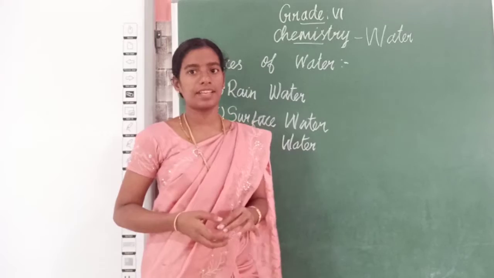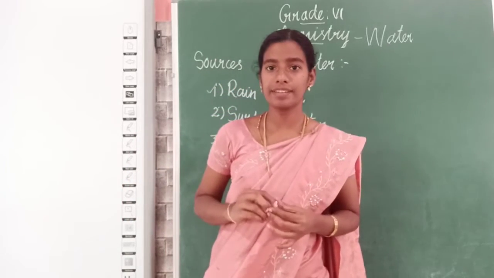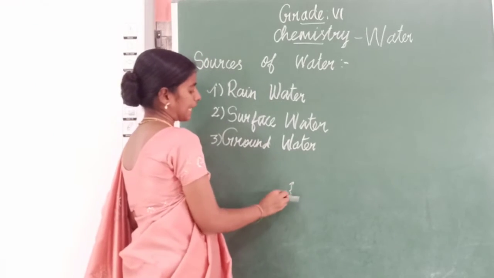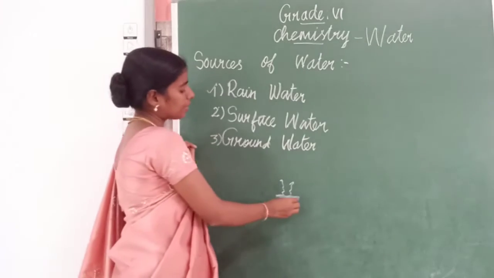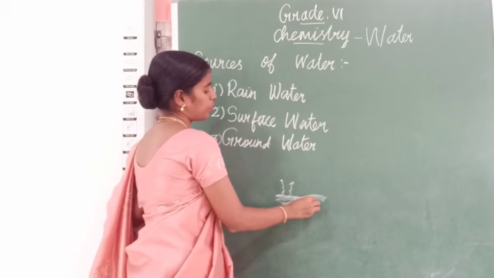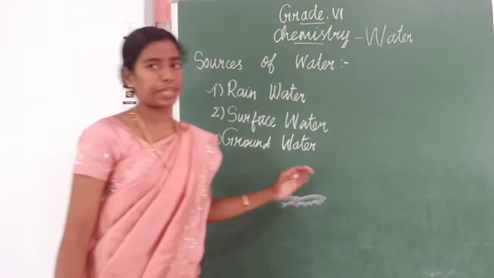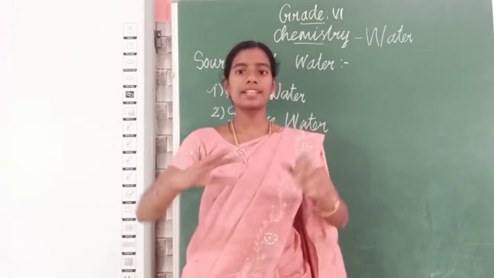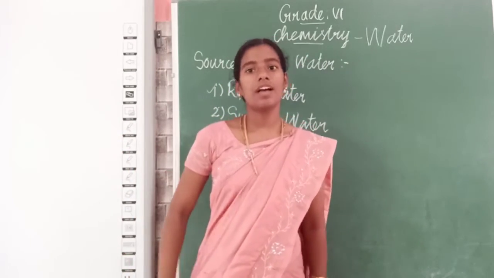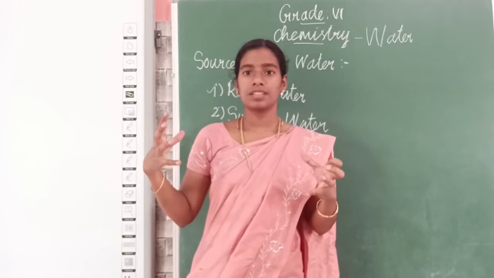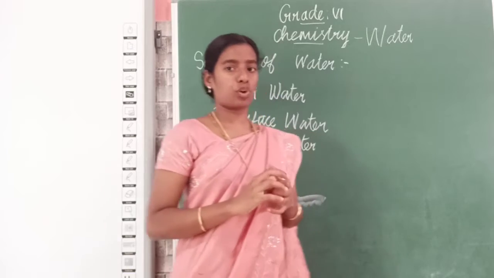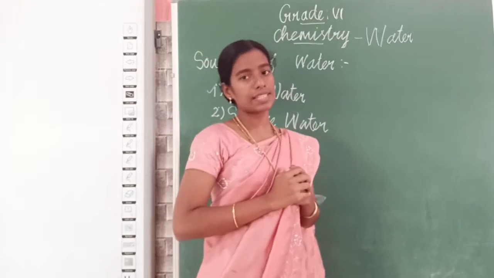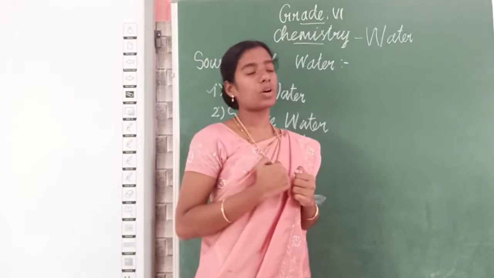How do we get rain? Does anybody know? Actually, it is evaporation, that is, liquid changes to gas. The water bodies present on the earth, that is sea, pond, lake, evaporate, and the vapor mixes with the air and dust particles present in the atmosphere and forms a cloud. The cloud can hold a particular amount of droplets. When the weight exceeds that amount, it comes down as rain.